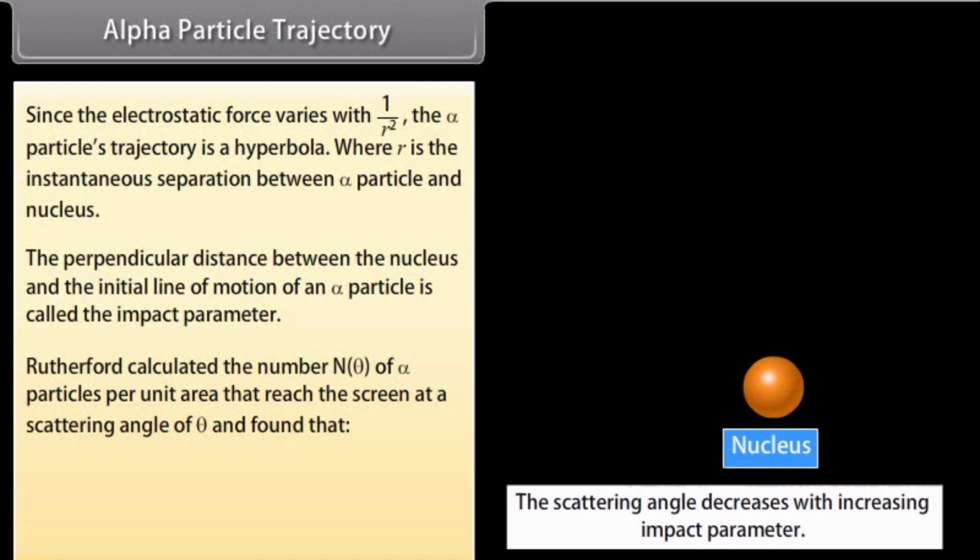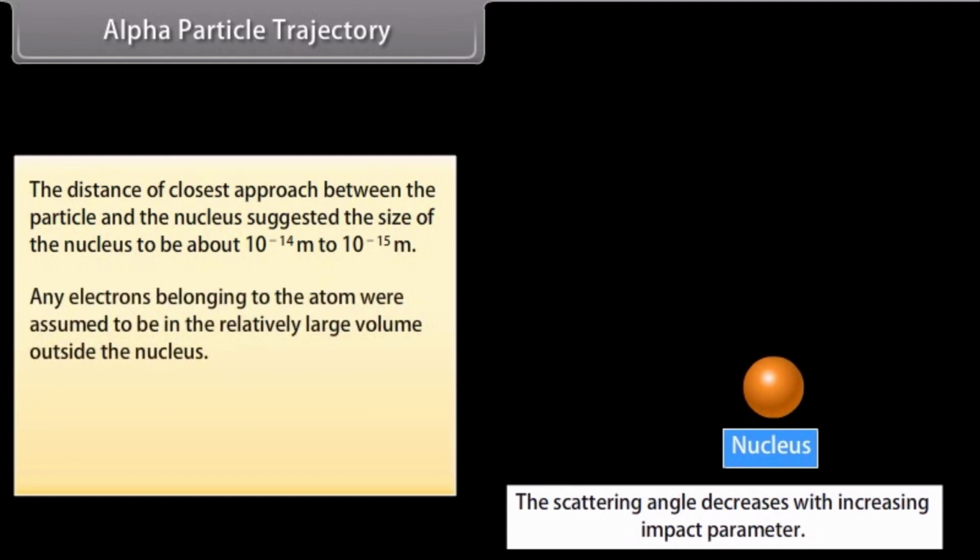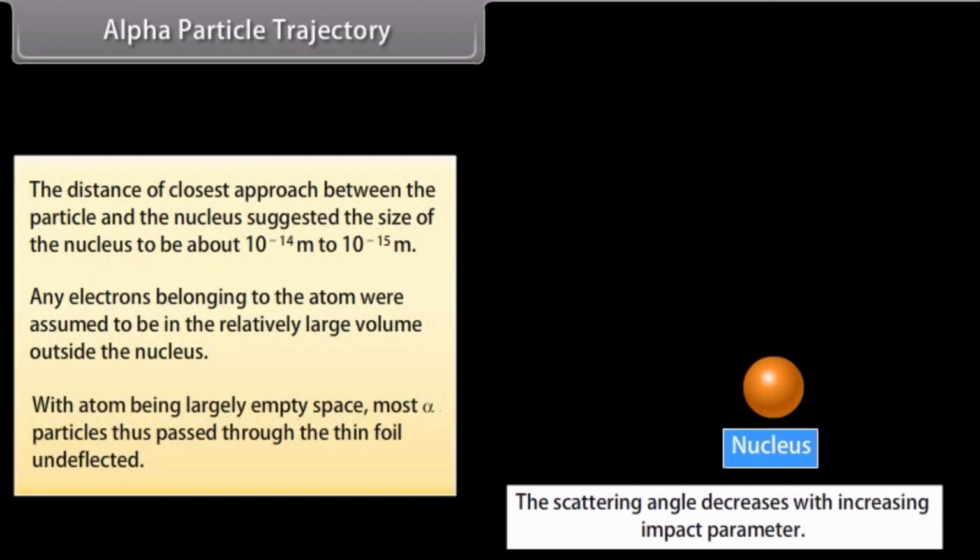Rutherford calculated the number N(θ) of alpha particles per unit area that reached the screen at a scattering angle of θ and found that N(θ) is inversely proportional to sin⁴(θ/2). The distance of closest approach between the particle and the nucleus suggested the size of the nucleus to be about 10^-14 meter to 10^-15 meter. Any electrons belonging to the atom were assumed to be in the relatively uncharged volume outside the nucleus. With the atom being largely empty space, most alpha particles thus passed through the thin foil undeflected.